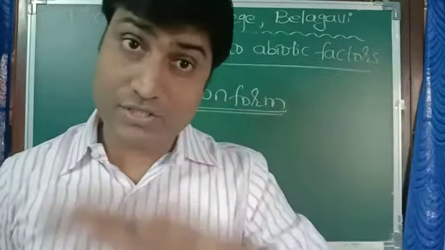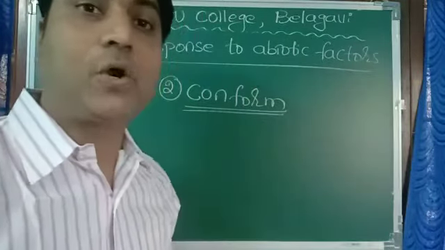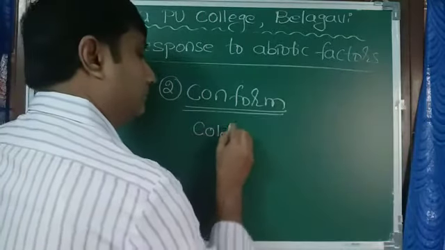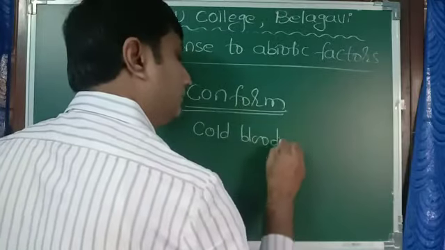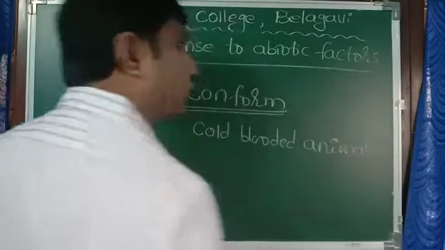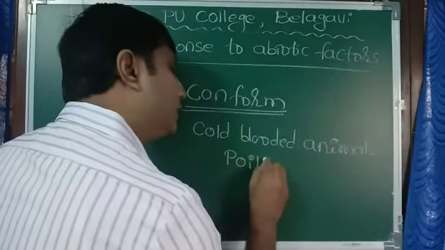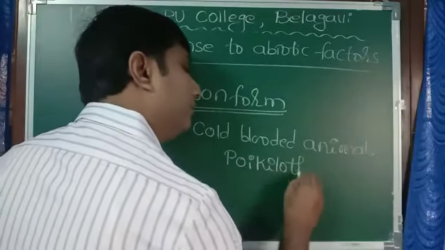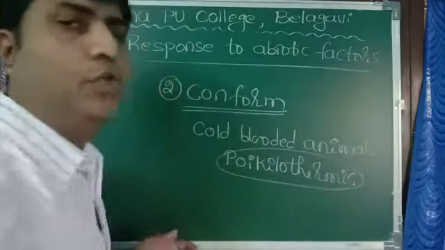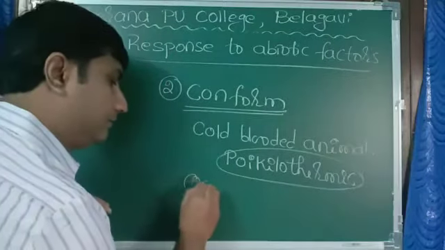Their body temperature changes according to surrounding temperature, and such organisms are called cold-blooded animals, or they are also called poikilothermic, the technical term. Example: fishes,